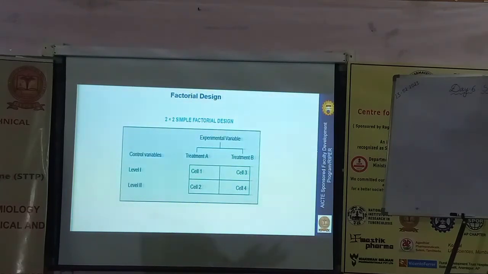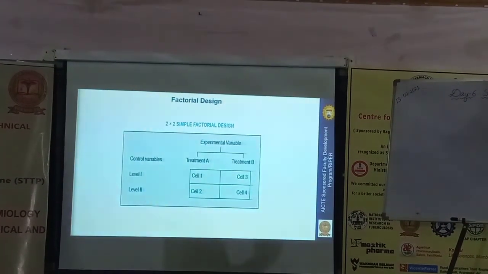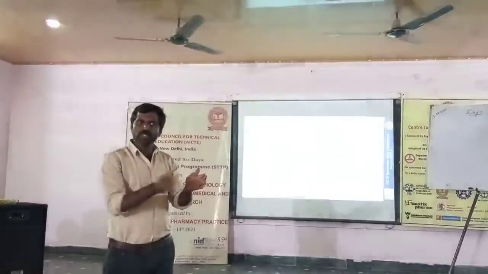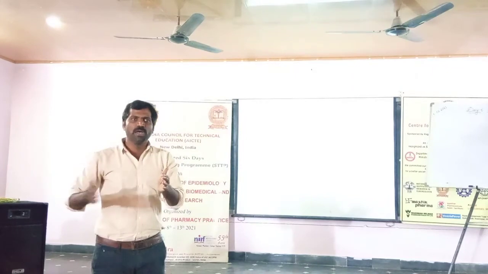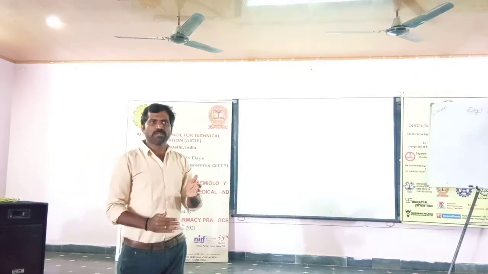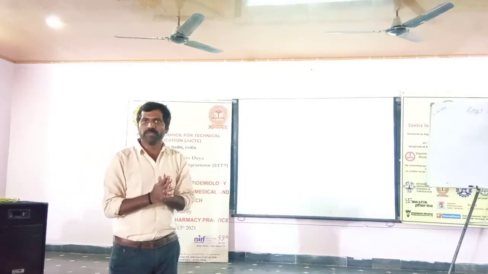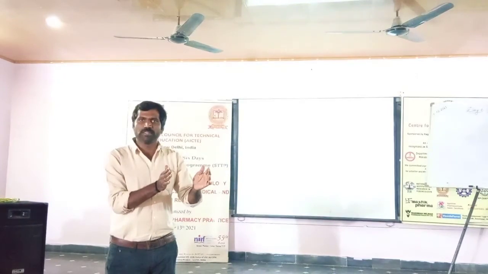Complex factorial design means again in each level there will be sub levels. Hope you understand. Simple means 2 into 2, 2 into 3, 2 into 4, like that it is possible. There will be an increase in the column levels or an increase in the row levels. Any possibility will be there. That is called a simple factorial design.